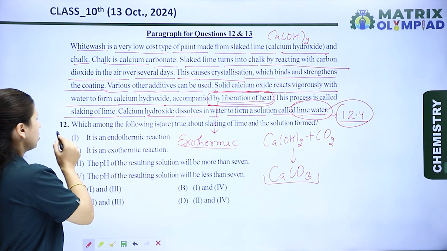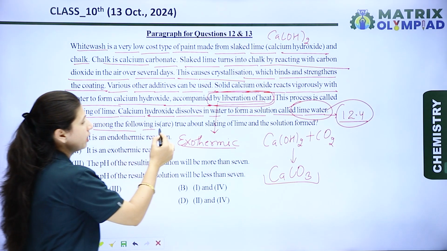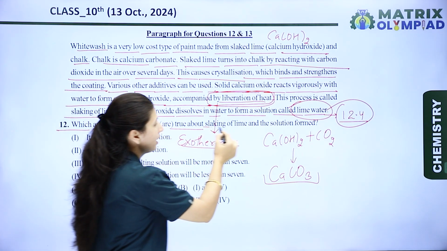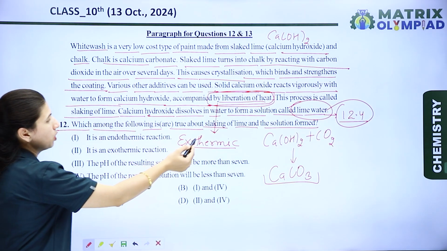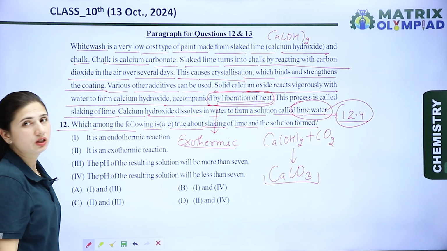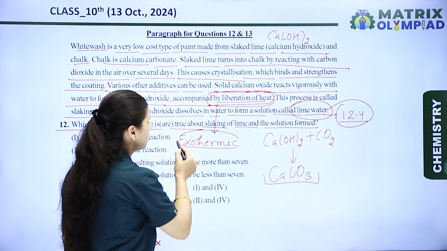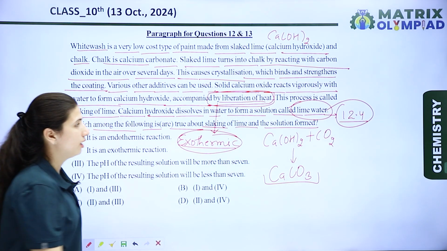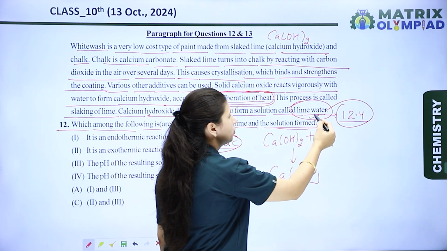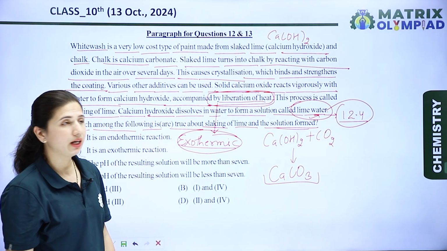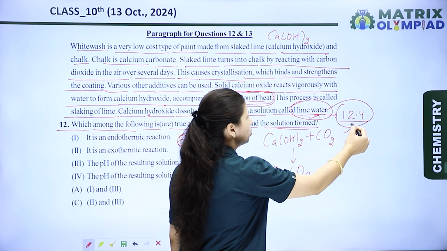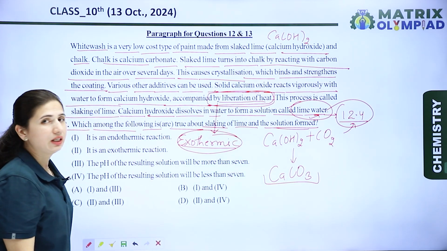So the question is, which among the following is or are true about the slaking of lime and the solution formed? We know that the slaking of lime releases so much heat, so it is an exothermic process. The solution formed was lime water, and lime water is alkaline in nature, so its pH is 12.4. Let's see the options.